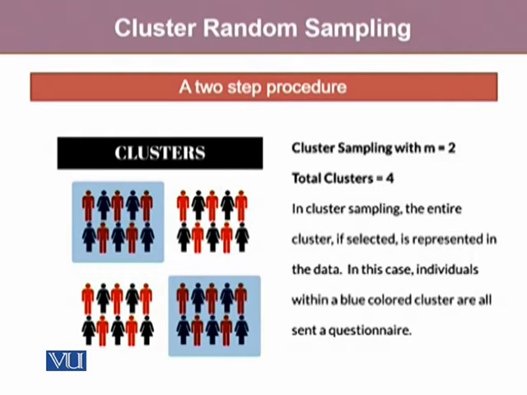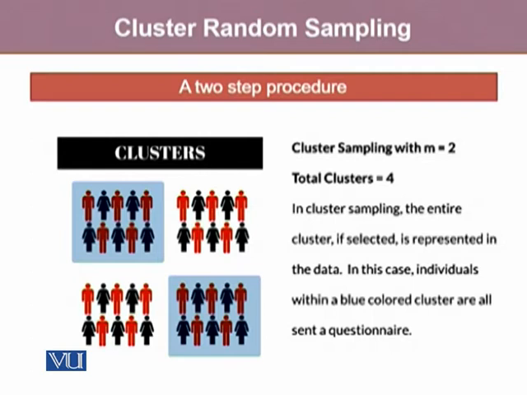In cluster sampling, from these 4 clusters, we want to choose 2 clusters. As I said earlier, in cluster sampling, clusters are the basic sampling units. So if we want to choose 2 clusters out of it, we can use random numbers or another sampling methodology.